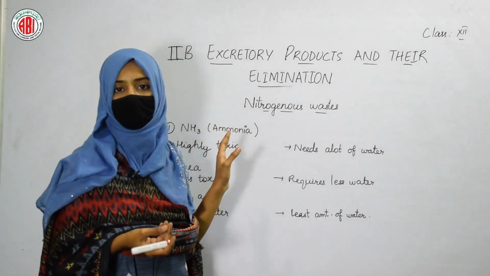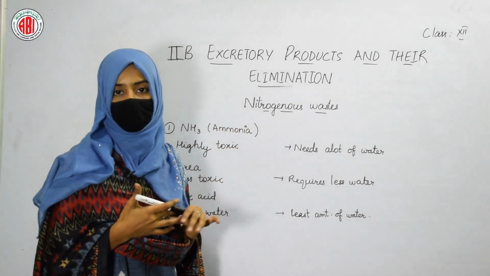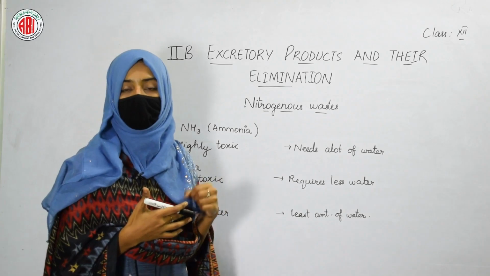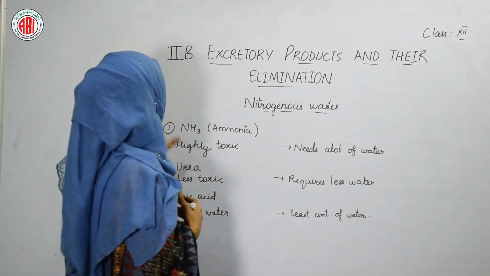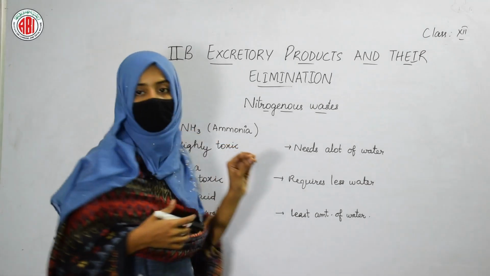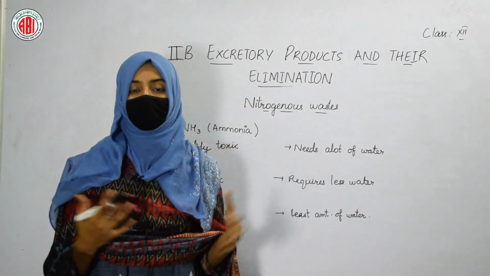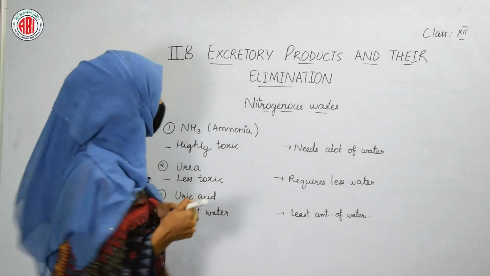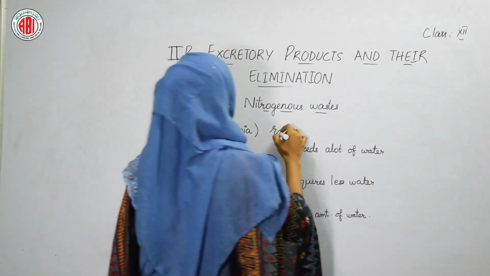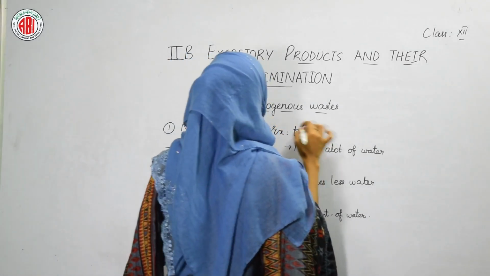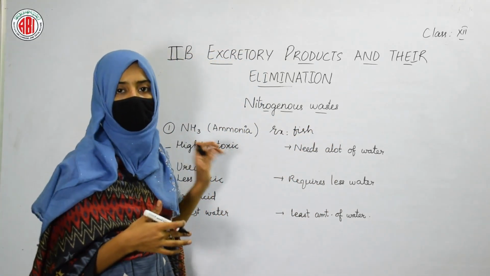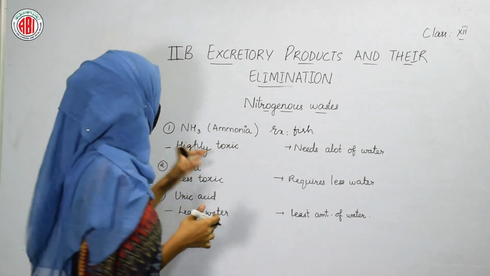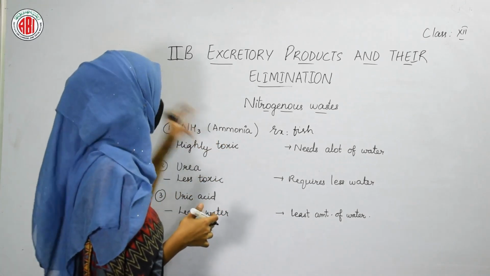So ammonia is not a nitrogenous waste found in the human body, but this kind of nitrogenous waste can be removed from the body of an organism that always lives in water, for example fishes. As fishes are present in water, they can use a lot of water, and by using that huge amount of water, they can remove this highly toxic ammonia from their body.